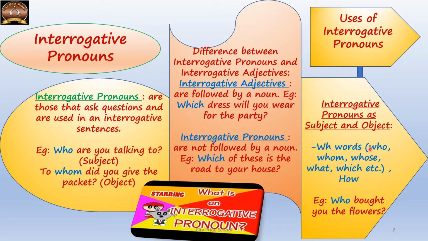Now the other interrogative pronouns are all the WH words: who, whom, whose, what, which, and how also. For example, who bought you sweets? Here, who acts as a subject. And interrogative pronouns acting as an object, we had seen in this example. To whom did you give the packet? Here, whom is acting as an object.